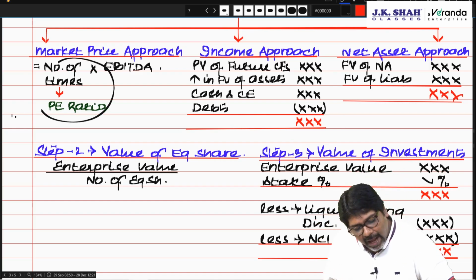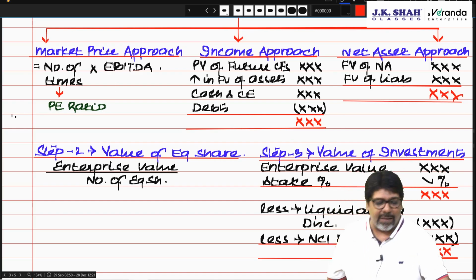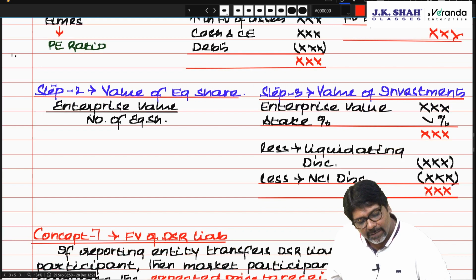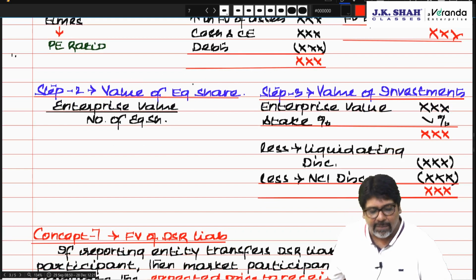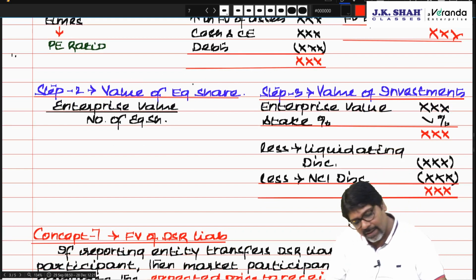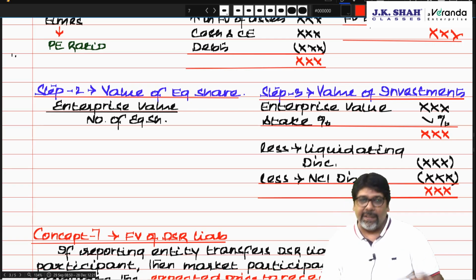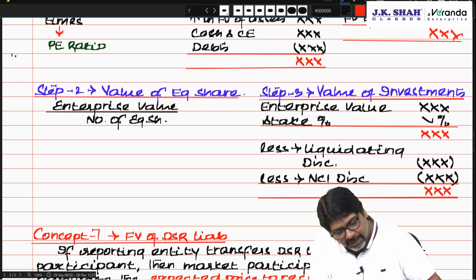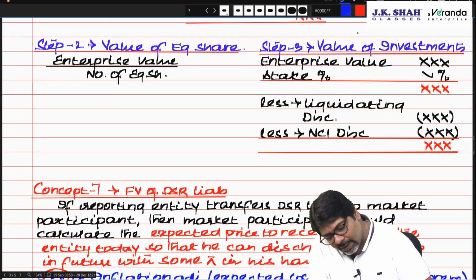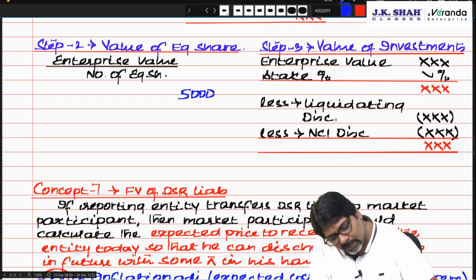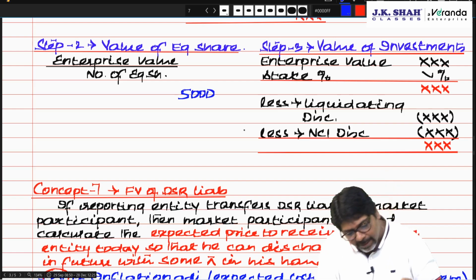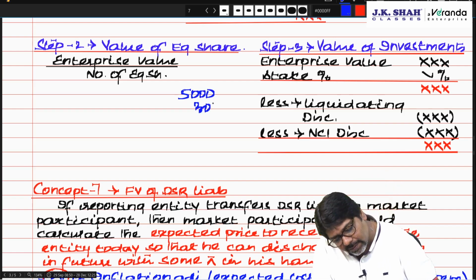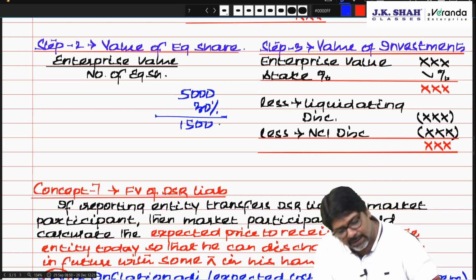Any which ways, after you find out the total enterprise value, divided by the number of equity shares, you will get the value of each equity share. Okay. Value of investment. Suppose enterprise value is 5,000. Correct? Enterprise value is 5,000. I have got a 30% stake. So 30% means 1,500. Correct?